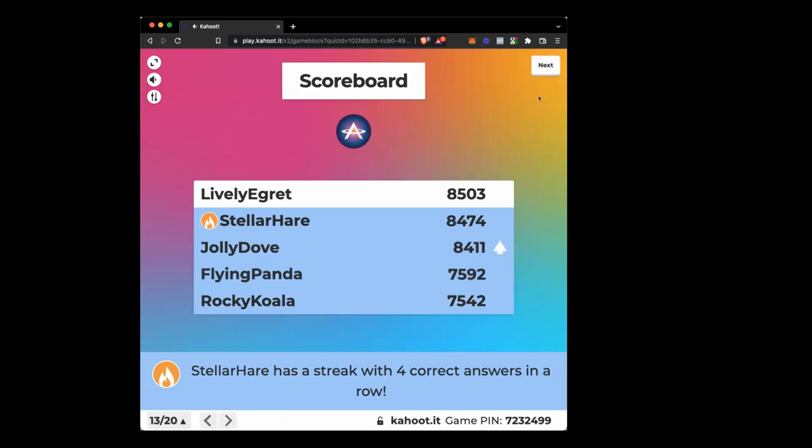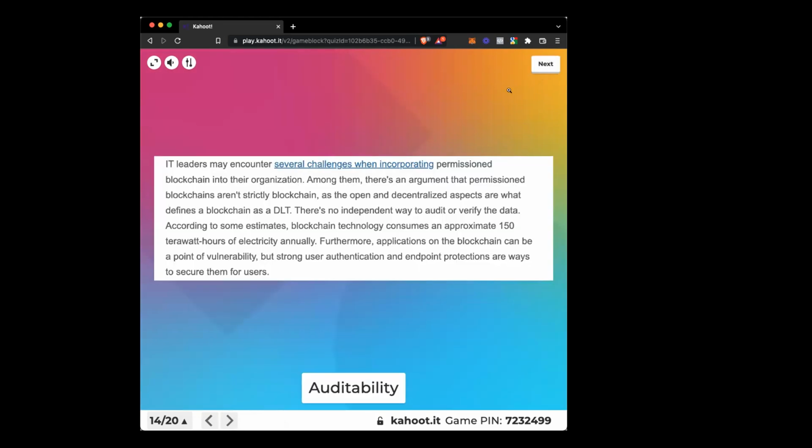You're going to see this. Oh my God. So the jolly dove is making its way up. The stellar hare is on fire. Stellar hare is like, hey man, you're not going to eat me today, Egret. Where'd the panther go?